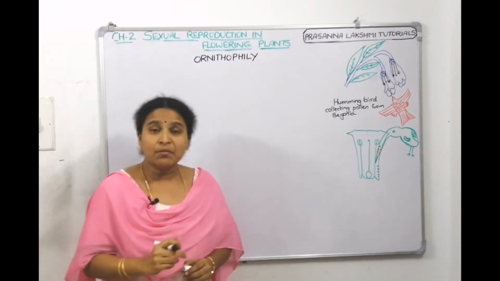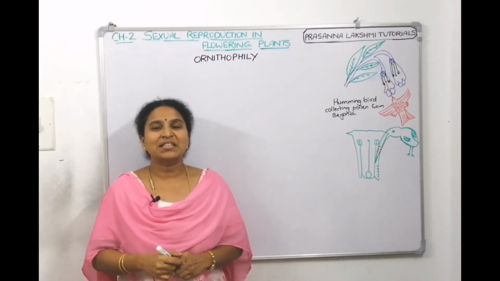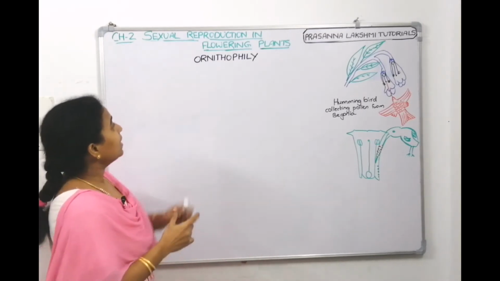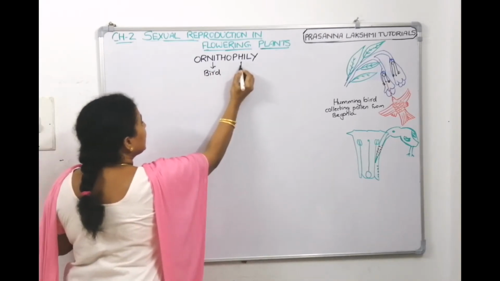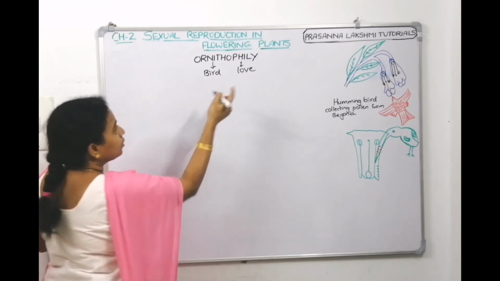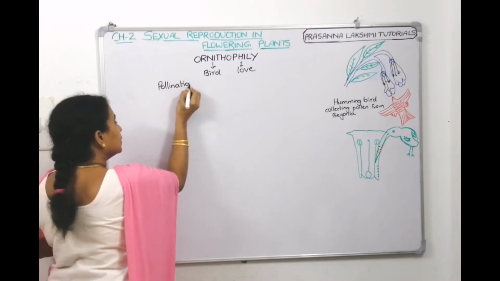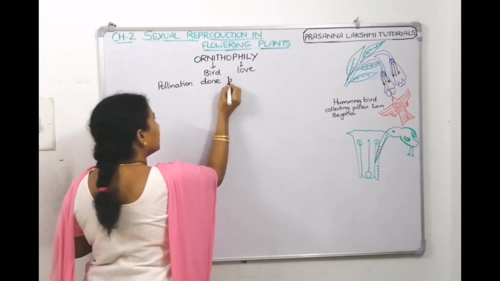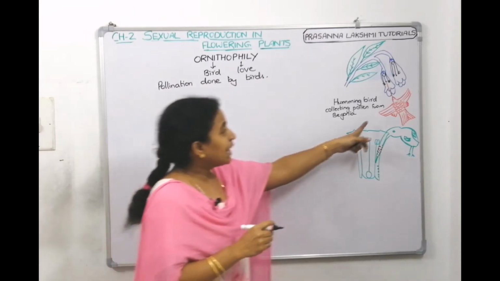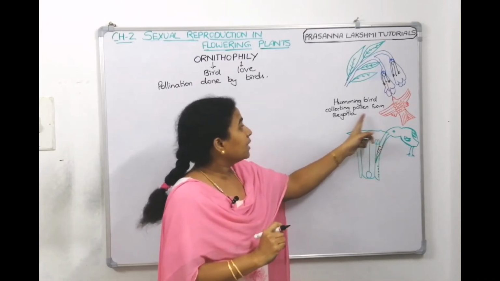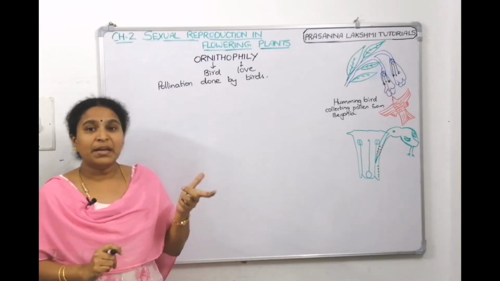Ornithophily. Do you remember what is ornithology? Ornithology is the study of birds, right? Then ornithophily means pollination by birds, we can tell. Ornitho means bird. Phily means love. So altogether ornithophily is pollination done by birds. You can see the pictures here. This is a hummingbird which is collecting the pollen grains from the begonia flower. Okay. So, ornithophily means it's pollination done by birds.